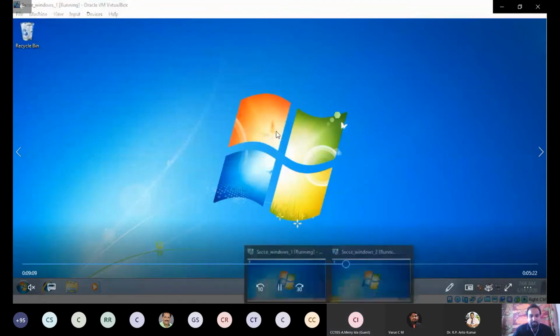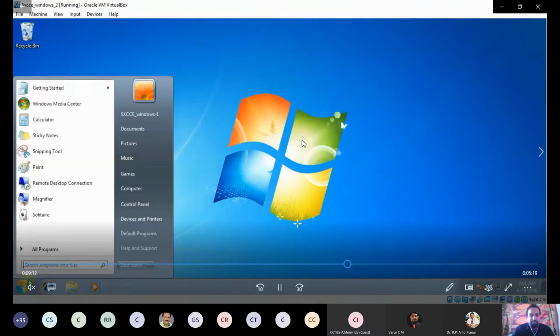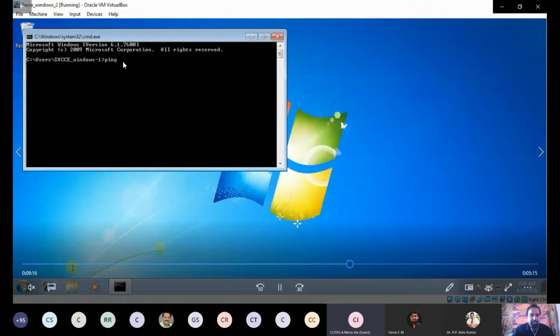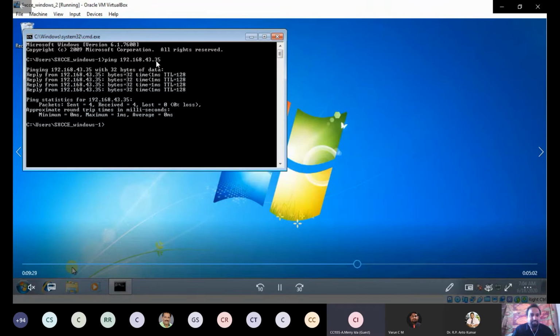Now the same process you have to repeat in guest OS 2. Ping. Now here you have to provide the IP address of the virtual machine, guest OS 1. Sorry, 35 is the IP address of guest OS 1. Now we have checked the connection.